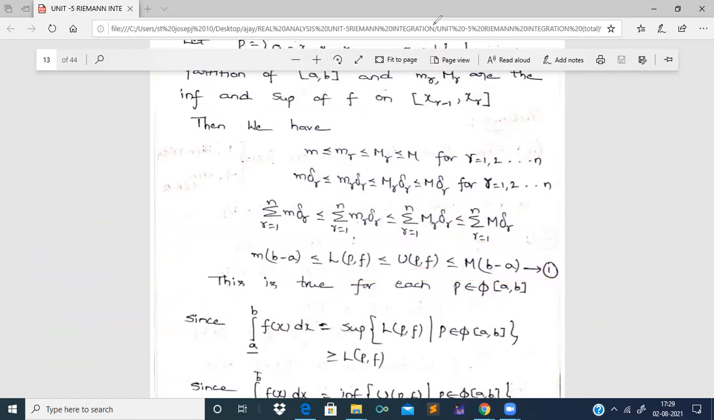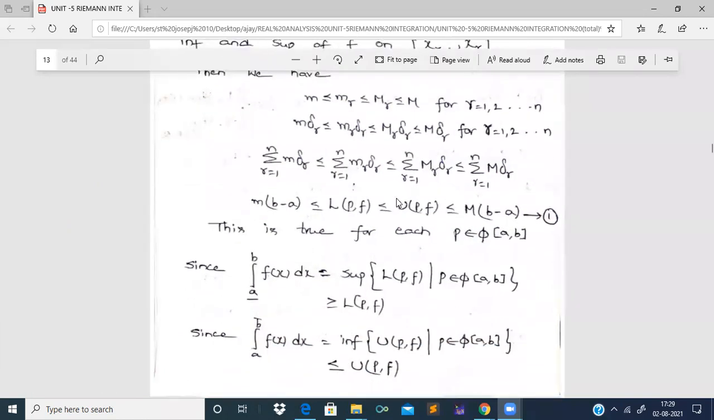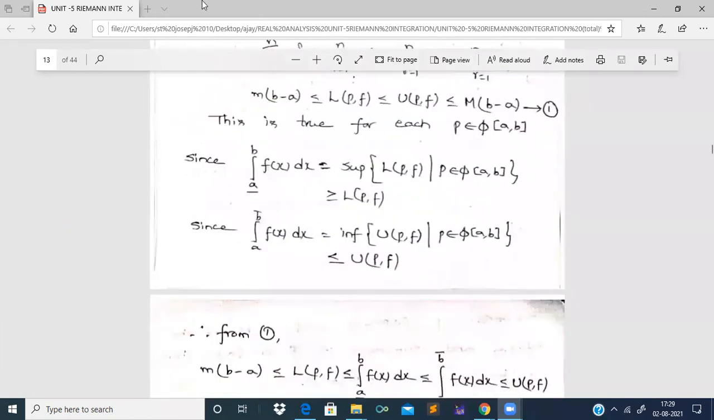Now let us consider the next step. So what is the next step? The author is considering the lower Riemann integrability, that is, integral over a bar to b f of x dx is equal to the supremum of all lower Darboux sums of different partitions p belonging to the family of partitions of closed interval a comma b.